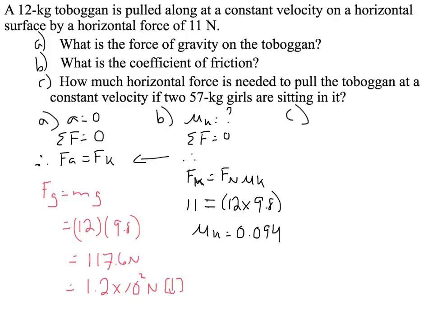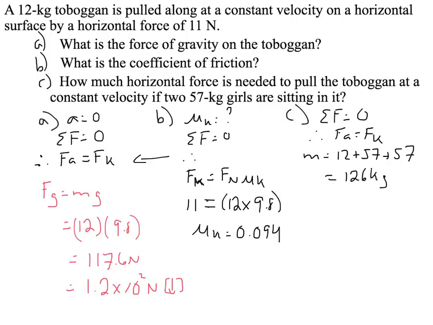C says, how much horizontal force is needed to pull the toboggan at a constant velocity if two 57 kilogram girls are sitting on it? Okay, well again, constant velocity, therefore the sum of the forces equals 0. And then, once again, force applied must equal force of kinetic friction. We know the mass is going to be the mass of the toboggan plus the mass of two 57 kilogram girls. Therefore, we have a mass of 126 kilograms. Fk equals Fn times mu k.